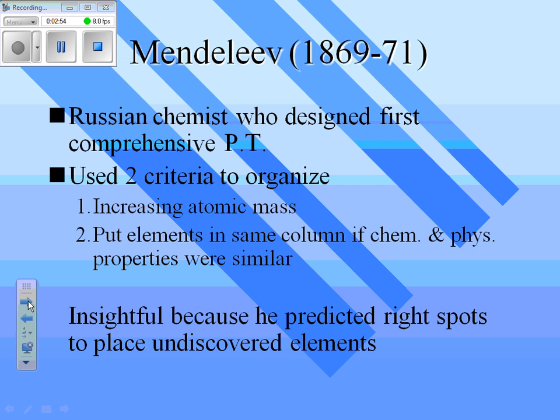So when he put things in order of increasing mass and in columns according to their properties, he came up with the periodic table. The reason his periodic table was accepted and lots of other ones that people came up with were rejected is because Mendeleev was able to predict elements that didn't exist. He could tell you the properties and approximate mass. And as it happened, two of those elements were discovered a few years after he published his periodic table, so everyone recognized that he was onto something. We're going to talk a lot more about the periodic table in Unit 3.